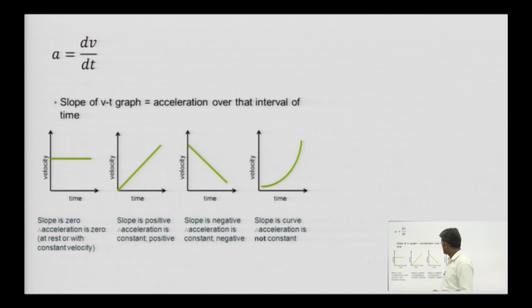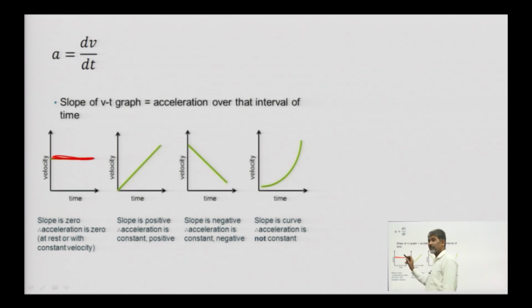So, the next thing is acceleration. What is acceleration? This is the rate of change of velocity, change of velocity per unit time is the acceleration. Okay. And if we plot a velocity versus time graph, and if we get this plot, then what does it mean?